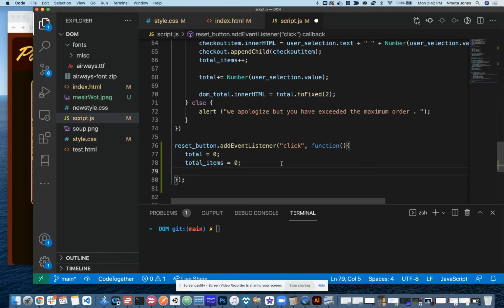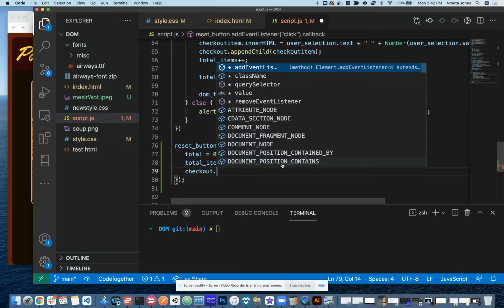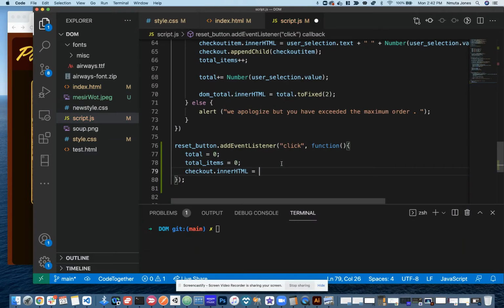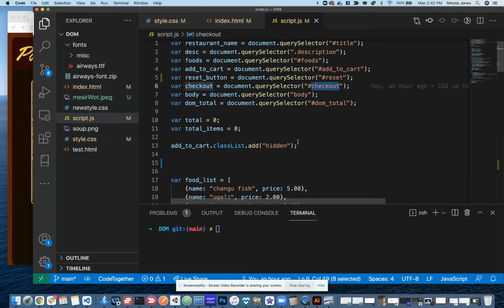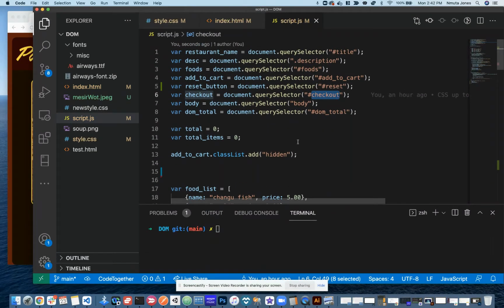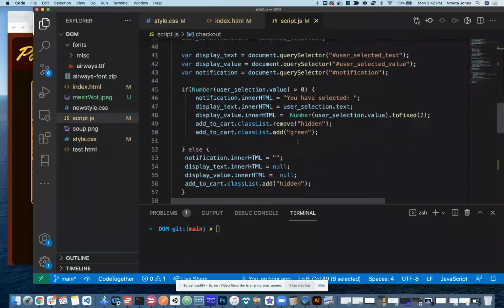So we need to reset those DOM elements as well. So we can say checkout.innerHTML equals, it's called checkout. I think checkout was what we called our checkout box. And then also our notification.